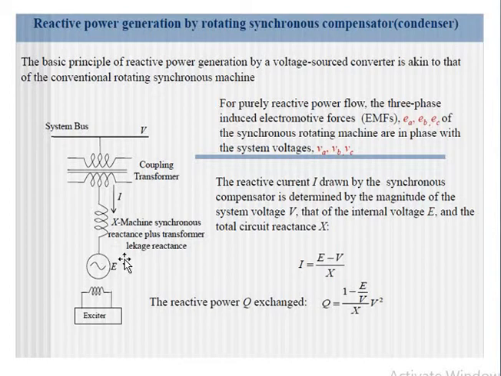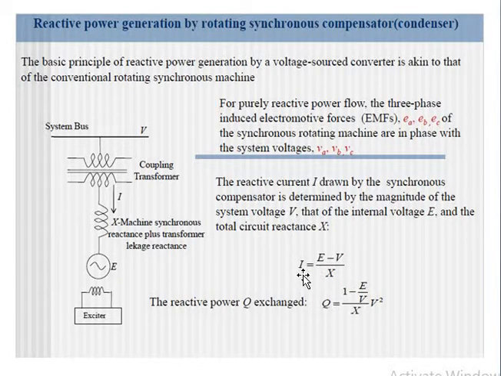Now by varying this excitation we can vary the current drawn here. That is, the reactive current drawn by the synchronous compensator is determined by the magnitude of the system voltage, that of the internal excitation voltage, and the total circuit reactance.